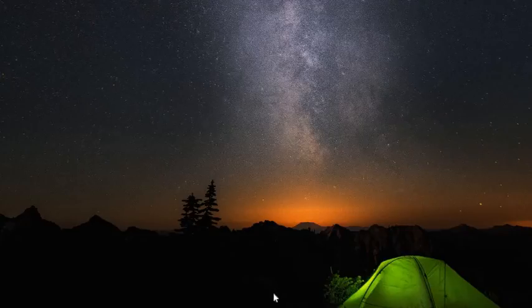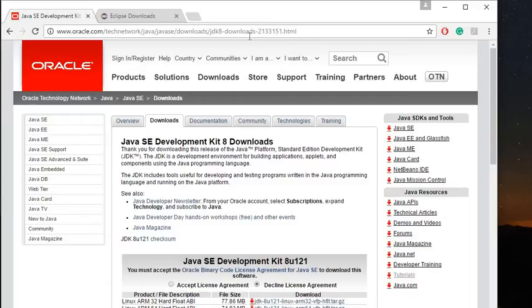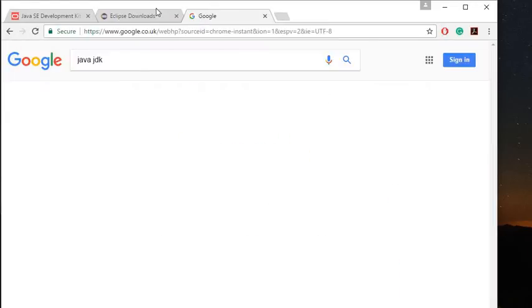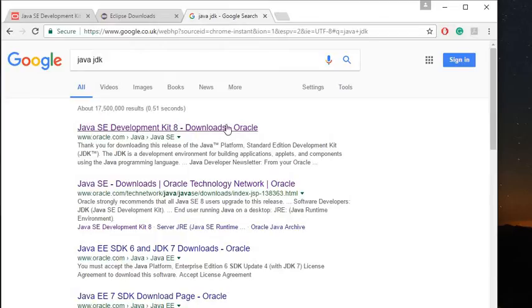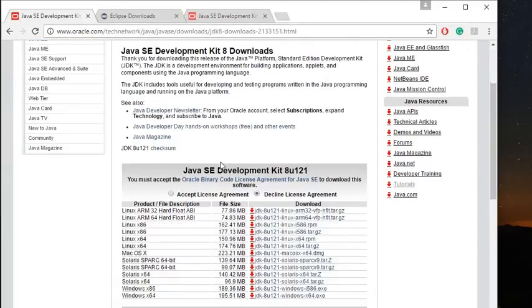So the first thing I need you to do is download the Java JDK. The JDK basically allows us to write and run Java programs on our computer. If you don't have it already, you won't be able to write your Java classes and run them through a command line. So first, get onto the Oracle website. I just type in Java JDK, and it's usually the first link that pops up. If you can't find it, I'll put a link in the description below.